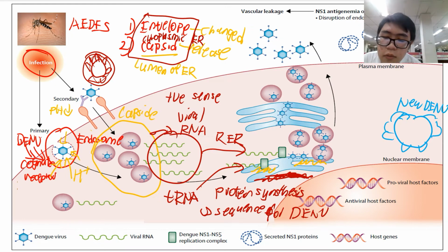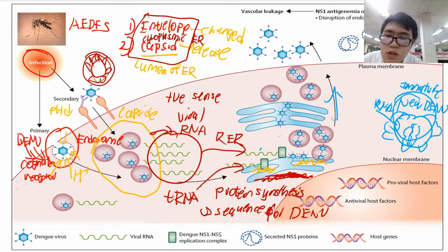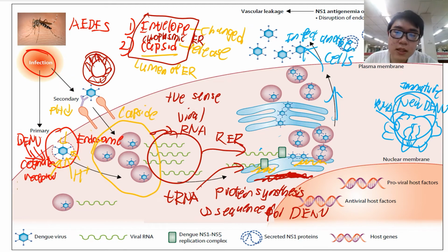And then the viral RNA will get into the cell and form the new dengue virus. But the dengue virus now is immature. It is immature yet. So it has to pass through the Golgi apparatus for maturation, and then it will be released out from the cell through endocytosis, and then it will infect other cells. So overall, this is the process for the primary mechanism.